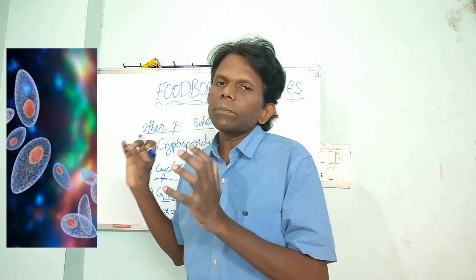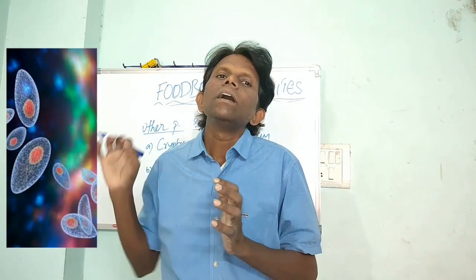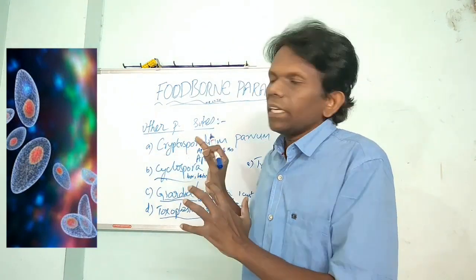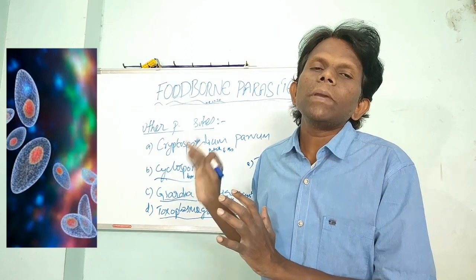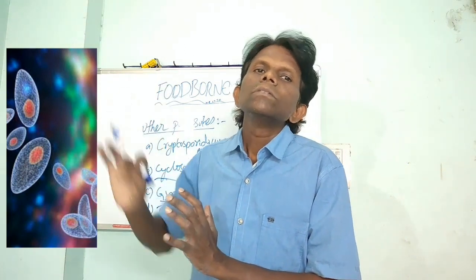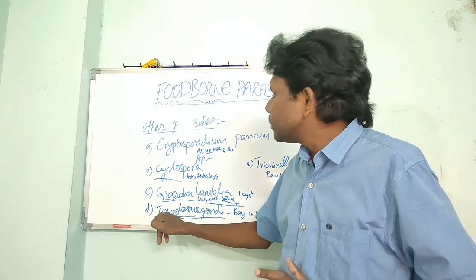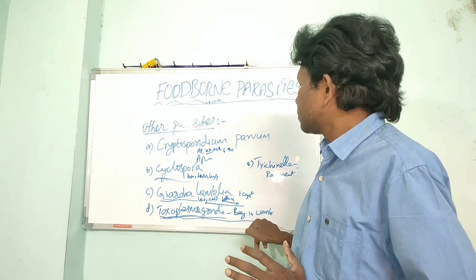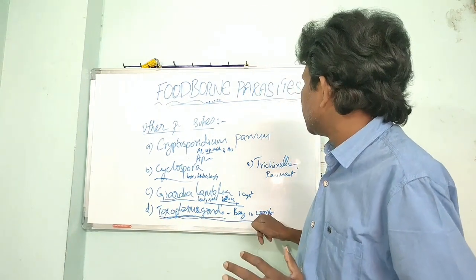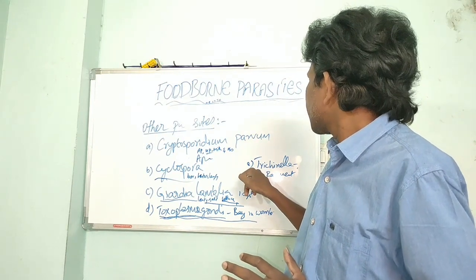Once the parasite infects the carrying mother, it will infect the mother's womb. It will infect the baby who is in the mother's womb. So it is very fatal, and sometimes deaths may also occur. This is the Toxoplasma gondii species. The last one is trichinellosis.